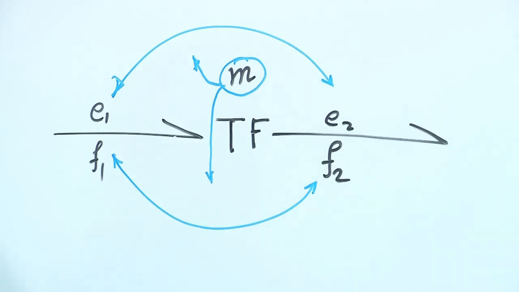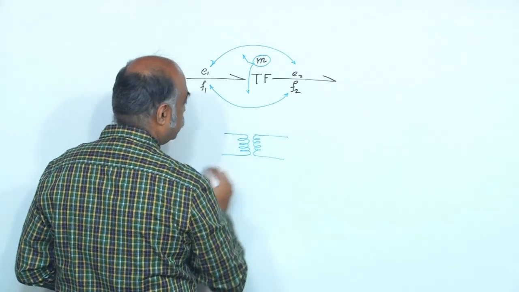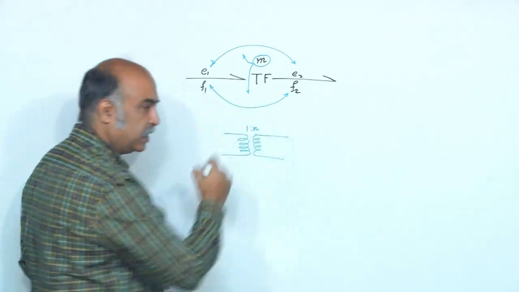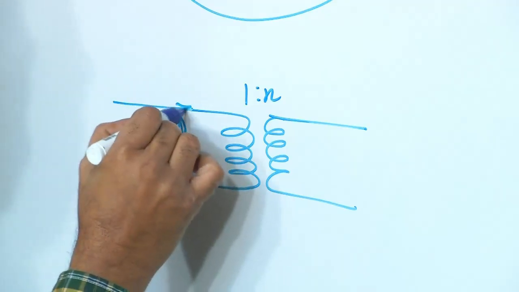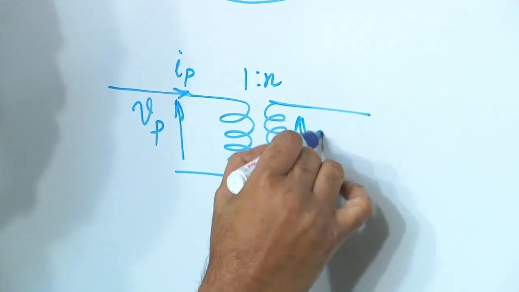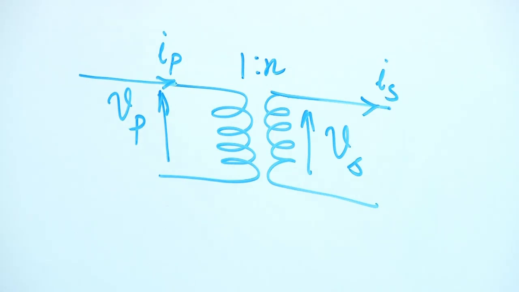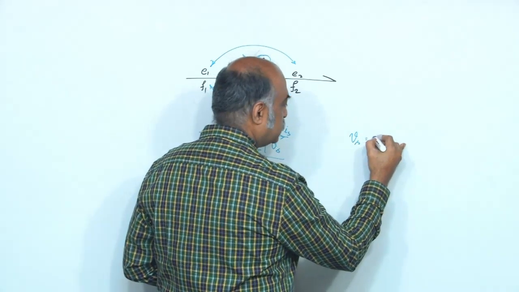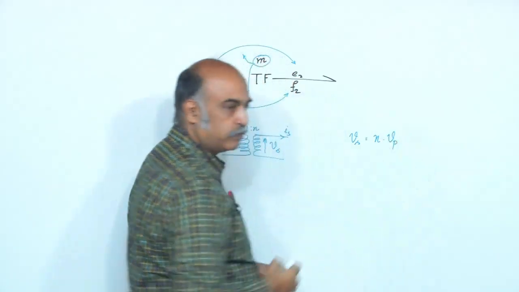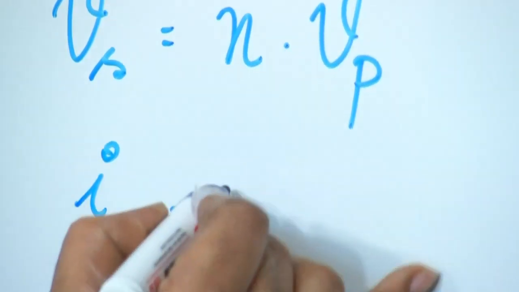If it is an electrical transformer, where I have, let us say, 1:n, with a primary voltage Vp and a primary current Ip, and a secondary effort voltage Vs and a secondary current Is, the relationship is Vs equals N times Vp, then Ip equals N times Is.